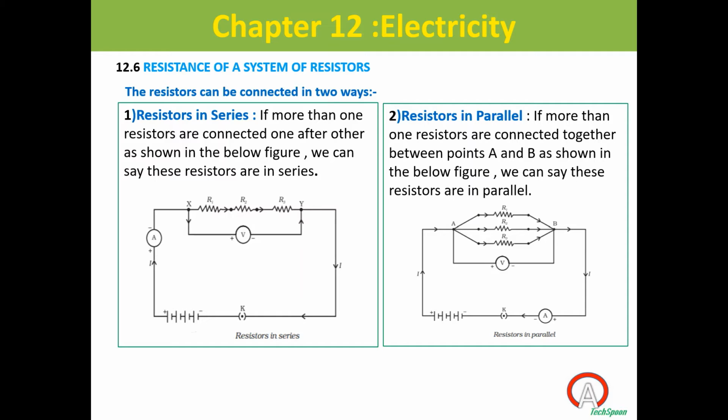So the most important things that impact the resistance are, first, the area of cross section of the conductor, the length of the conductor, and the material used to make that particular resistor. So how does the resistance change when I'm increasing the area of cross section, Manu? Sir, it will decrease.